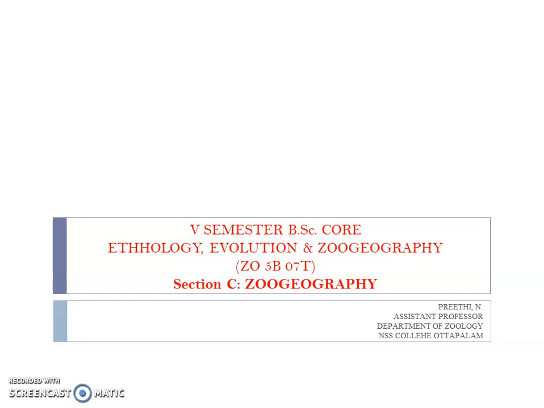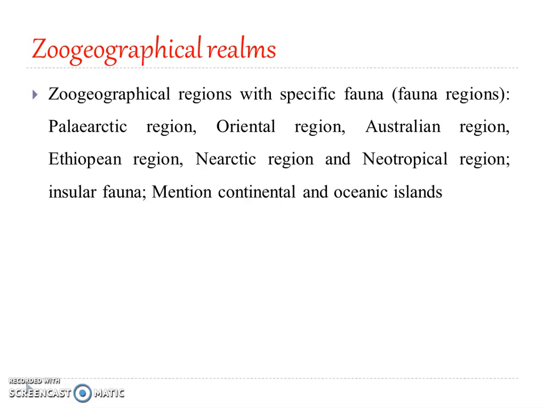Hello everyone. So with this presentation, we are passing on to the next unit of zoogeography section under ethology, evolution, and zoogeography. And the unit is about zoogeographical realms. And here we will be learning about the 6 zoogeographical realms, their faunal characteristic features. And along with them, we will also be learning about the insular fauna, the continental and oceanic.